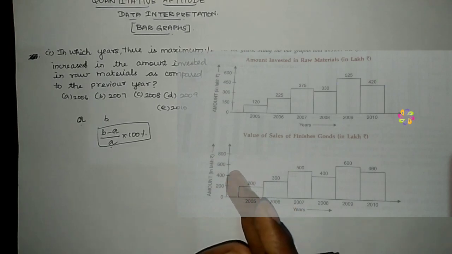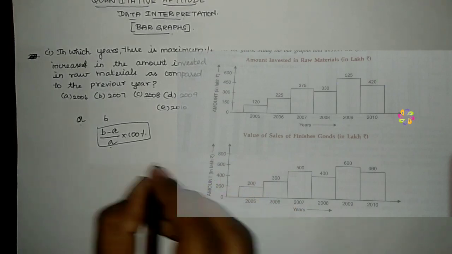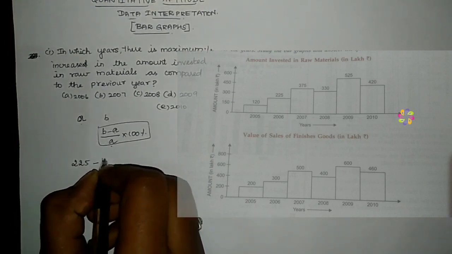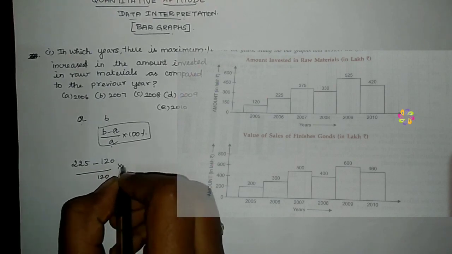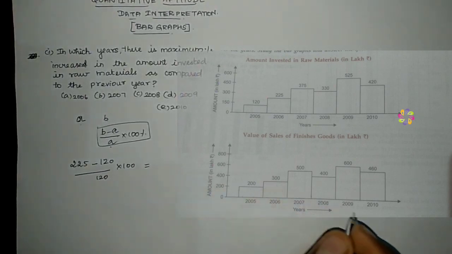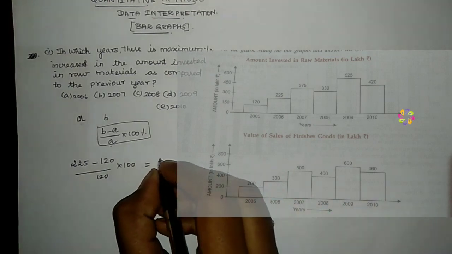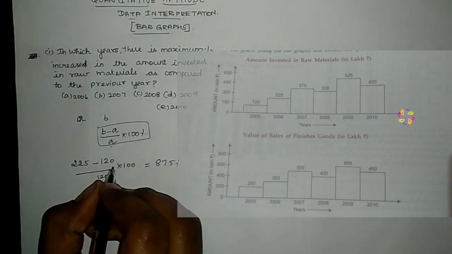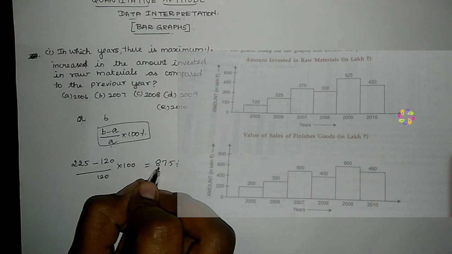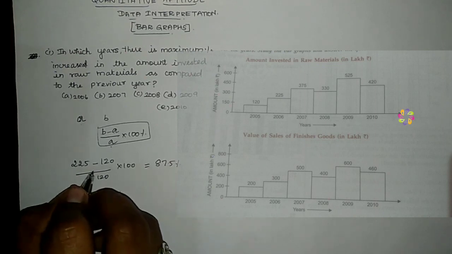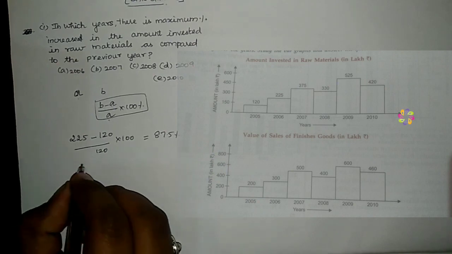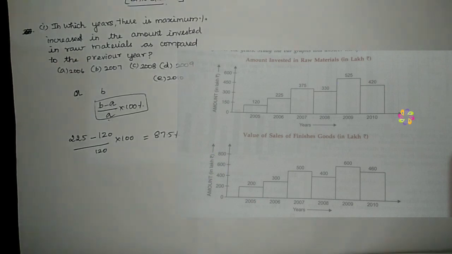So if we see the difference between 2006 and 2005, the current value B is 225 minus 120 divided by 120 into 100. We get approximately 87.5 percent. We do not know that this is the highest value, so we have to find the difference between 2007 and 2006, 2008 and 2007, 2009 and 2008, 2010 and 2009. In this question we have data till 2010.